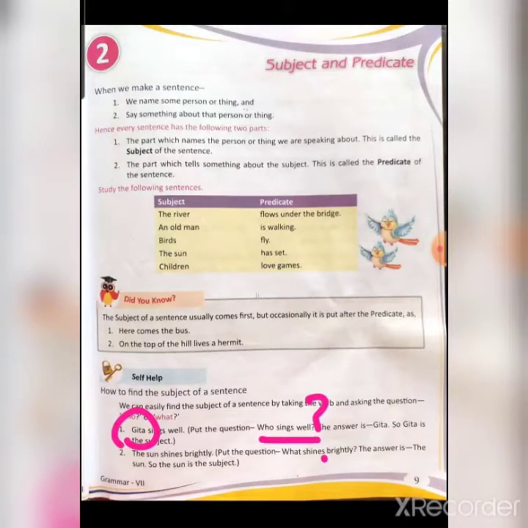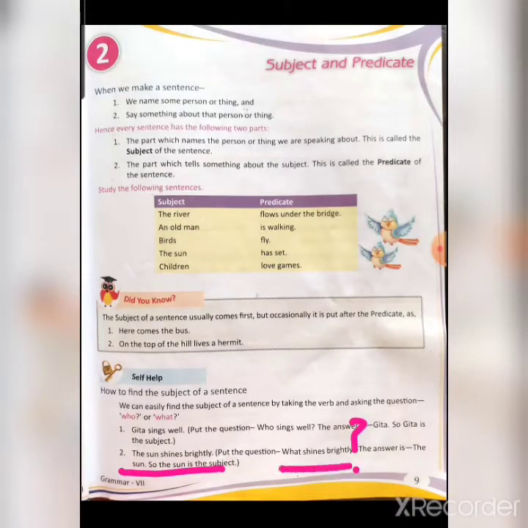So the answer to this question will be the subject. So Geeta will be the subject. Clear? Let us understand more with the help of a second example. The sun shines brightly. Now you will ask the question, what shines brightly? So what will be your answer? The sun. So the sun will be the subject. Clear?